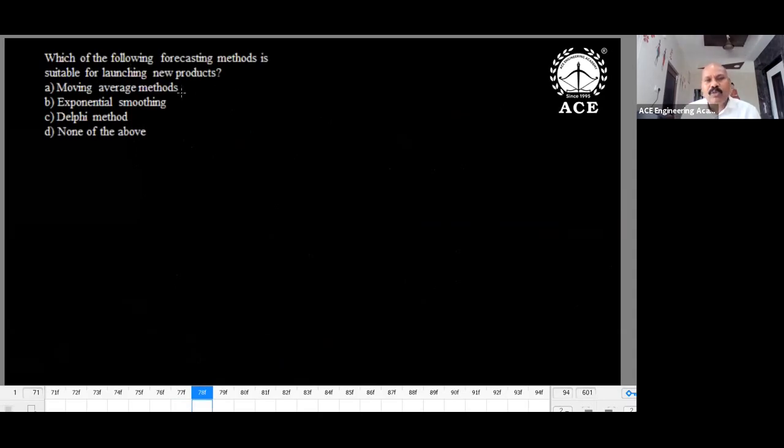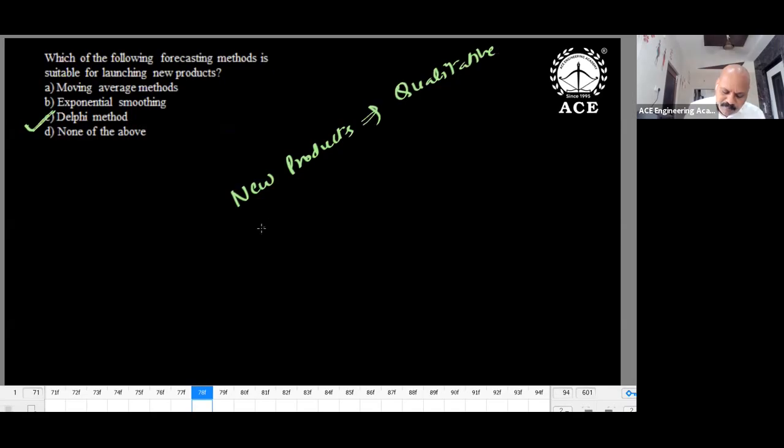Which of the following forecasting methods is suitable for launching new products? Moving average, exponential smoothing, Delphi, none of the above. Moving average and exponential smoothing are both related to quantitative. Delphi method is qualitative. So new product means long range. For new products, qualitative. For existing products, for existing models, quantitative.